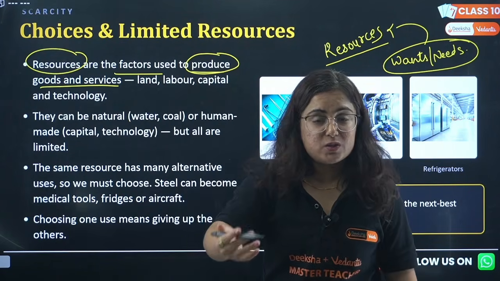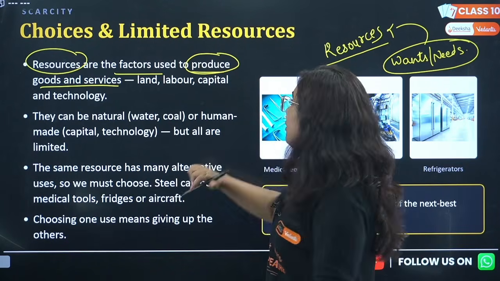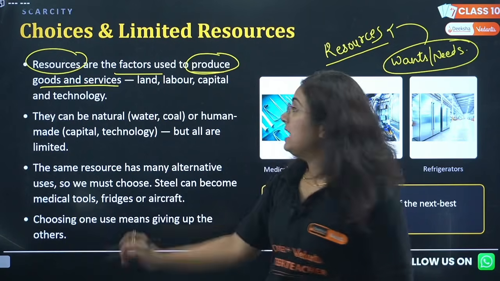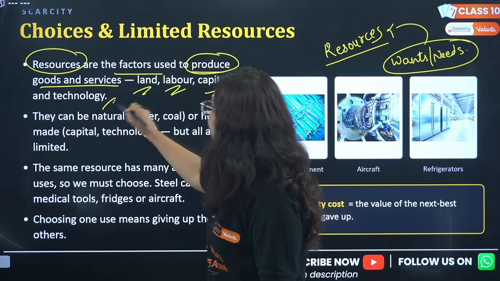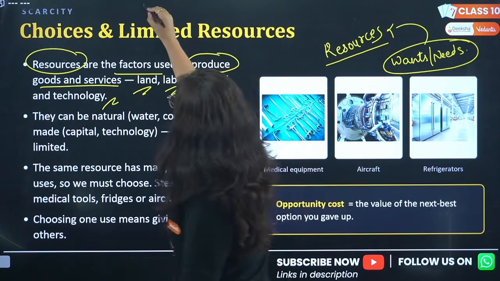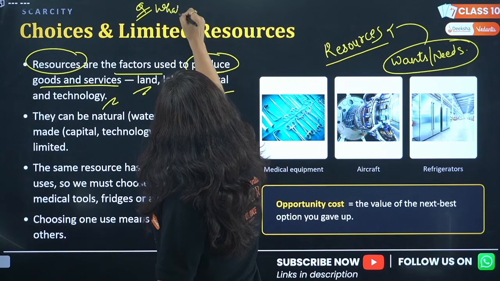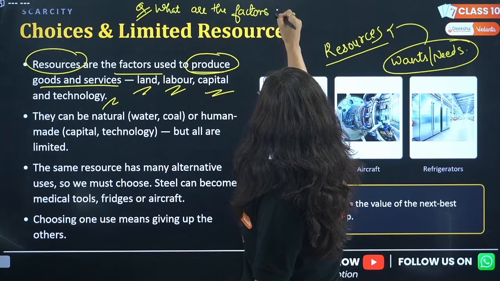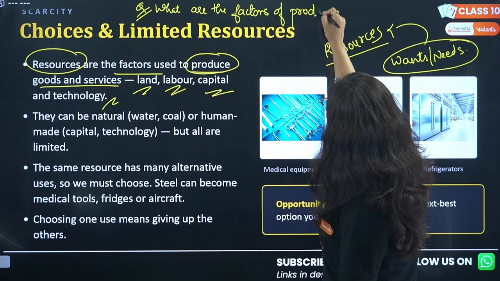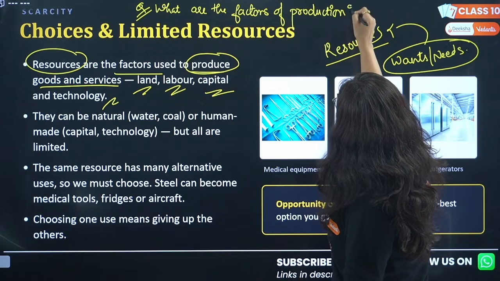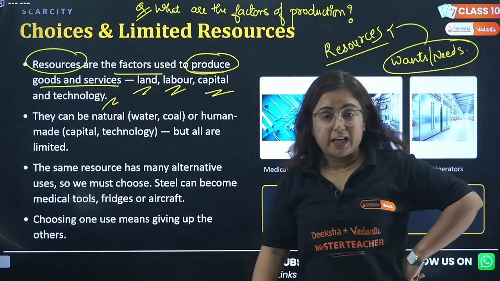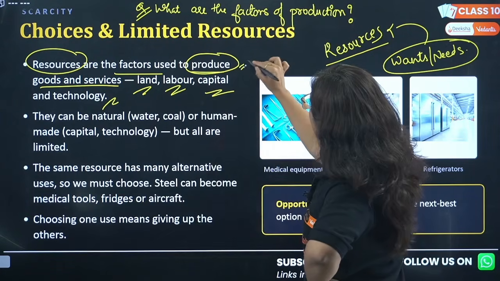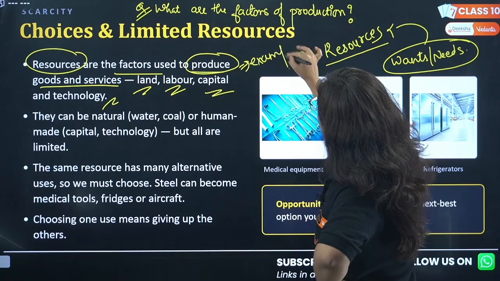And what are those resources? There are 4 factors of production. However, there are how many factors of production? 4. Land, labor, capital, technology. A question that is definitely going to come: what are the factors of production? This chapter is for sure going to come in your exams, and you will write land, labor, capital and technology. You can even use an example if the question is for more marks.